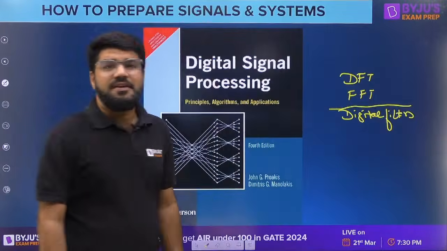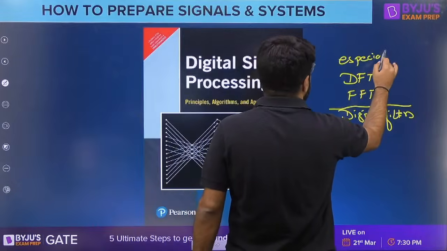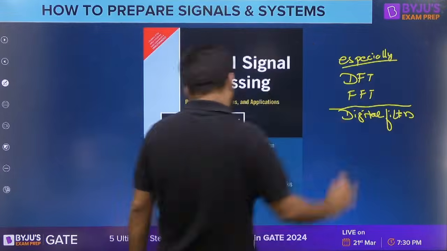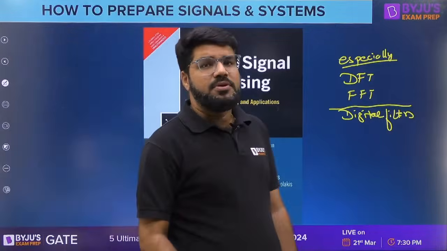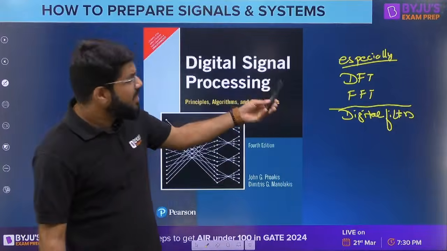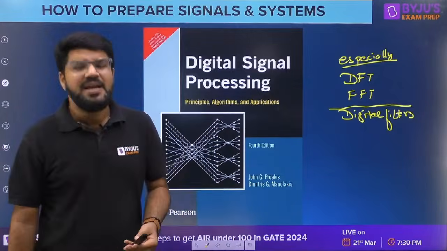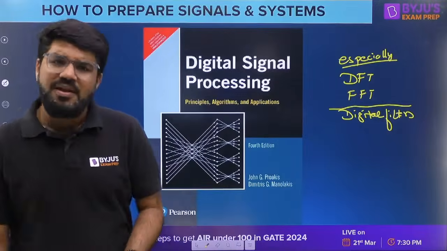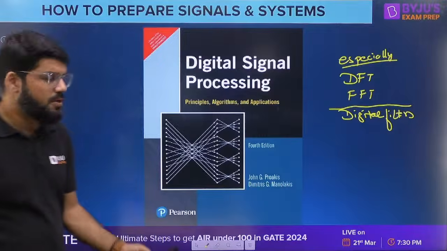So for DFT, FFT and digital filters, I'll suggest another book, and that is the DSP book, Digital Signal Processing by Proakis. Even other areas of digital signal processing like discrete-time convolution, DTFT and discrete Fourier series can be studied from here, but you can manage that with Oppenheim as well. Especially for these topics, you can refer to this particular book.